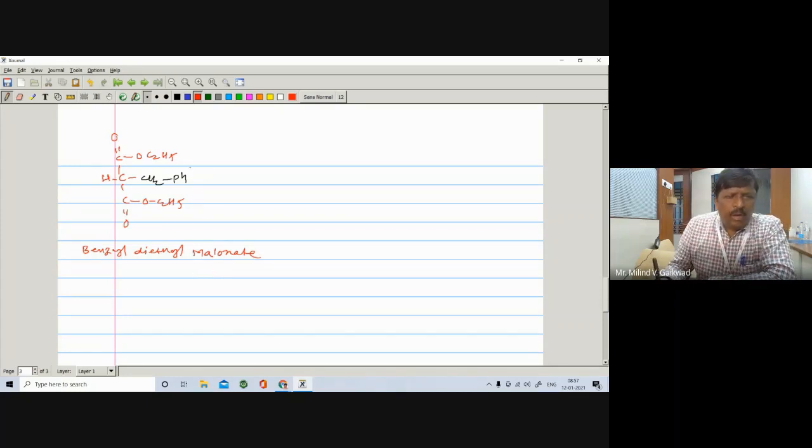Now you have learned already how to add R group on the malonic ester in the same topic, that is in the previous topic, the reactions of the carbanions and the synthetic reagent. So here we can undergo disconnection by different ways and we can prepare.